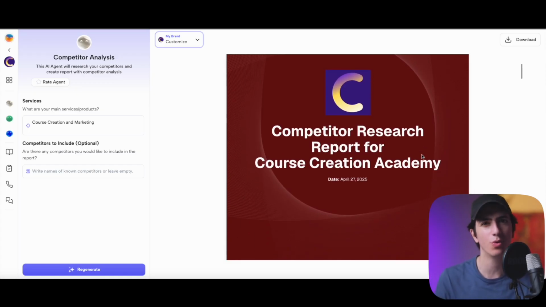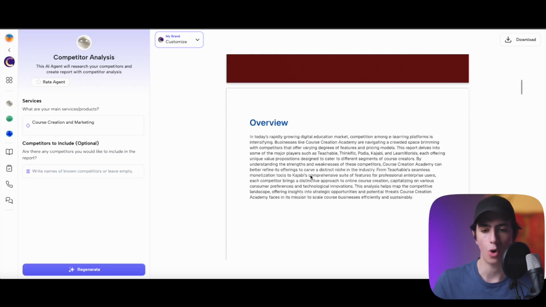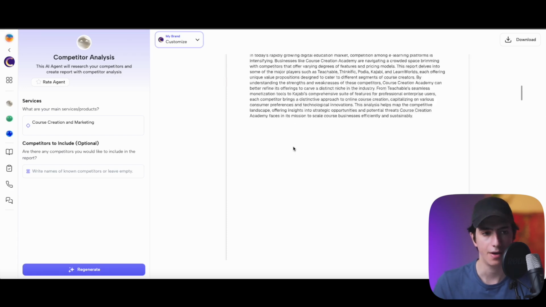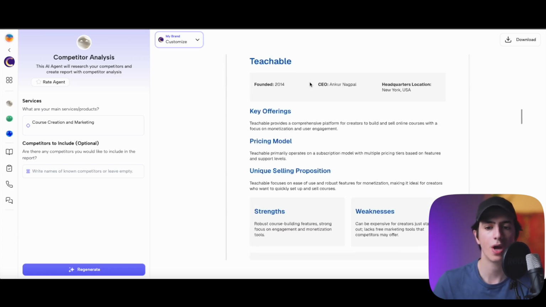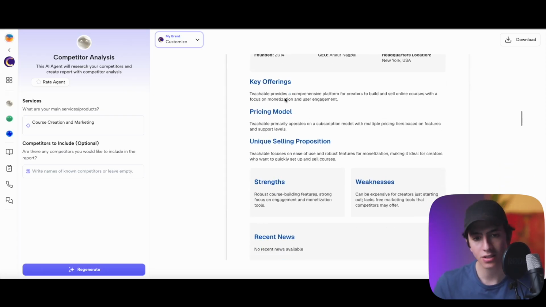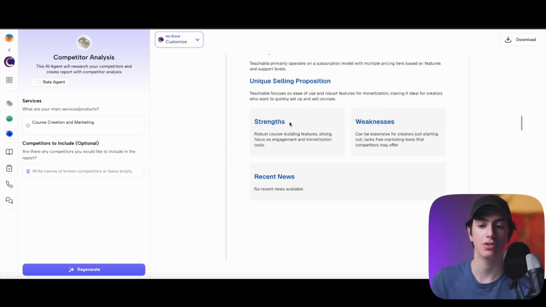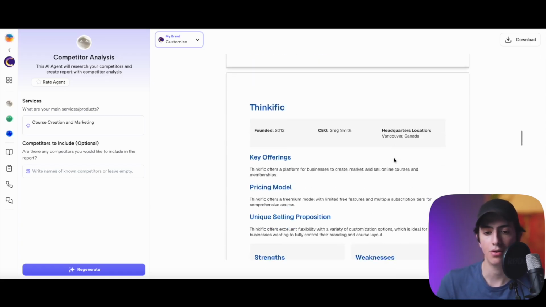And keep in mind that all of these reports, all of these funding requests, are delivered in a PDF format, because you can maximize the fact that you can share it with multiple people and download it. So this is the overview of all of the competitor analysis. We have Teachable, for example, which is an online course creation website. Indeed, you see their key offerings, their pricing model, their unique selling propositions, their strengths, and their weaknesses.